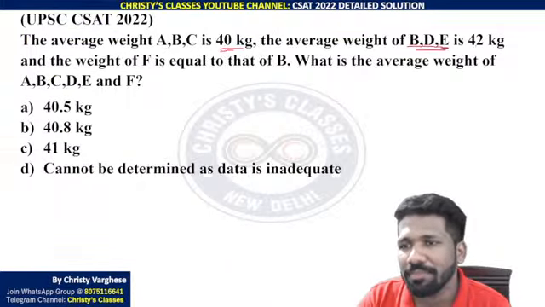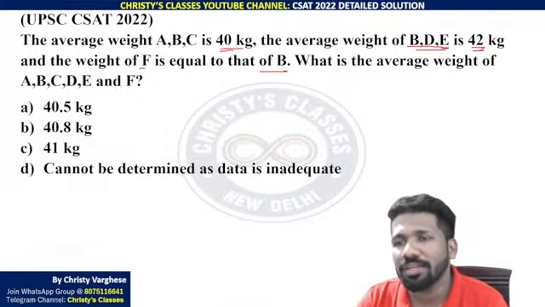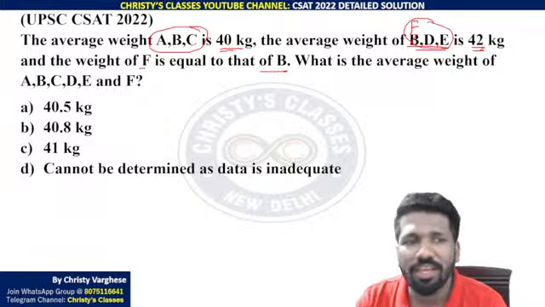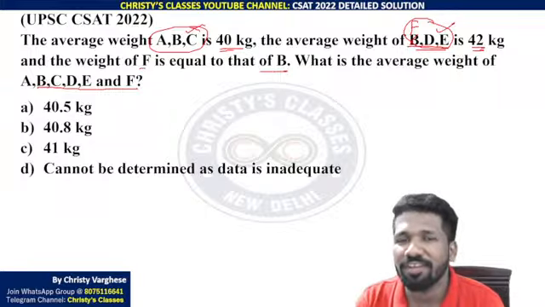And (B plus D plus C) by 3 is 42. But the question says that F and B are equal in weight. So instead of B, you can replace F also. Why do we need replacement of F? Because ABC is here, DEF is here. We need the ABCDEF average. So if you use this and this, you can find the average easily.